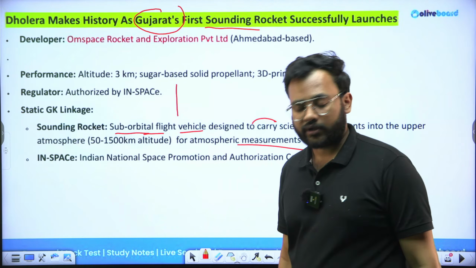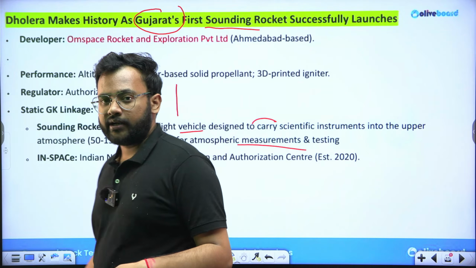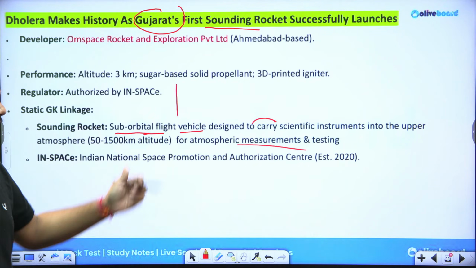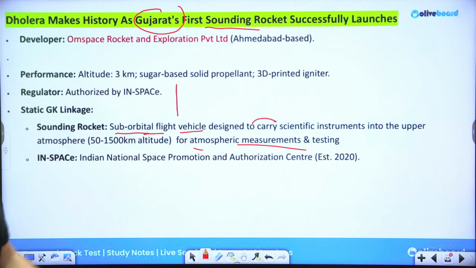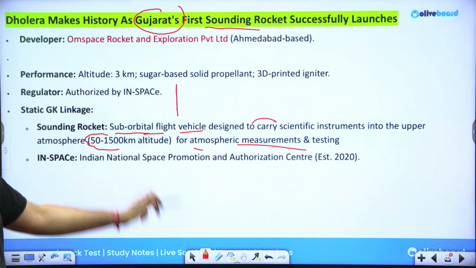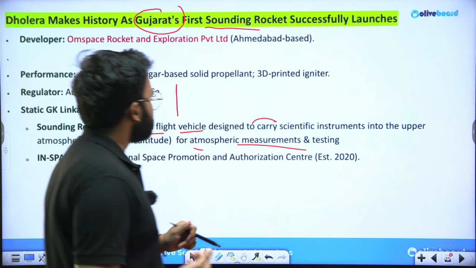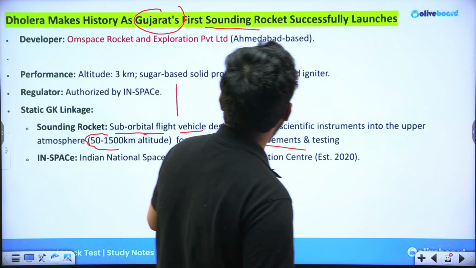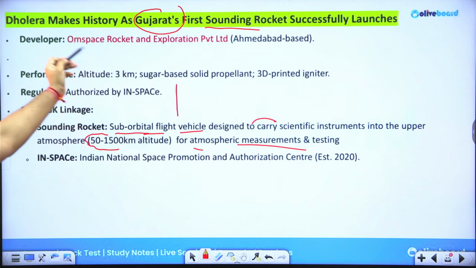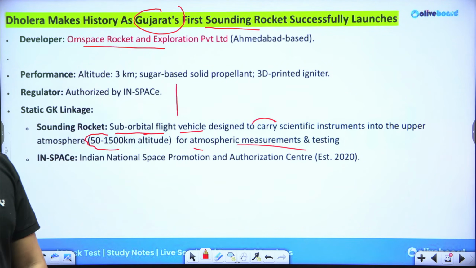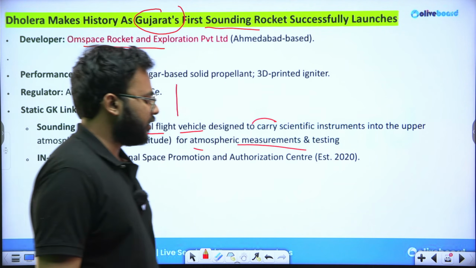It is basically targeted to carry instruments for testing and measuring atmospheric variables. The altitude that it covers is from 50 to 1500 kilometers. Okay? So this can be directly asked. The developer of this particular sounding rocket was Om Space Rocket and Exploration Private Limited, which is located in Ahmedabad.